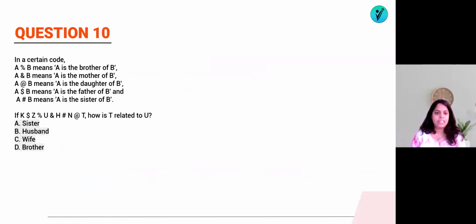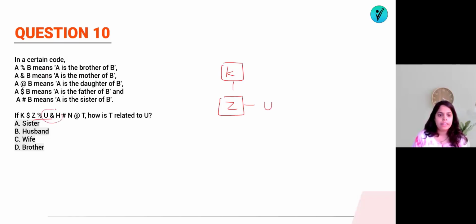Okay, now we are on the last question. In a certain code, percent means A is the brother of B, and means mother, at the rate means daughter, dollar means father, hashtag means sister. This is the coded blood relation. If K dollar Z, dollar means father, which means K is the father of Z. Then Z percent U. Percent means brother, Z is the brother of U. U and H. And means mother, means U is the mother of H.